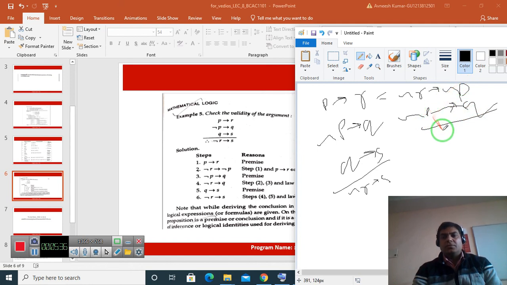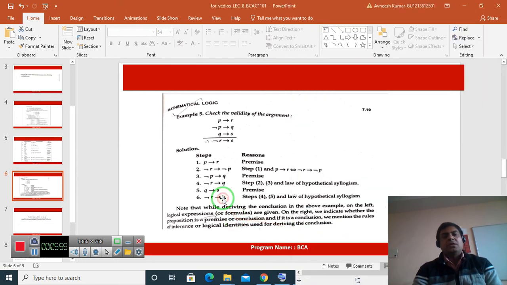By the syllogism rule, we get negation of R and then Q. Okay, and then Q conditional negation of S. Again by the syllogism rule, we get negation of R and then negation of S. This is the result. So this argument is valid. The final conclusion.